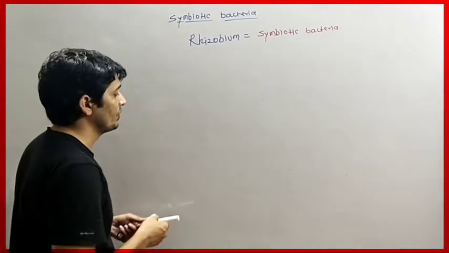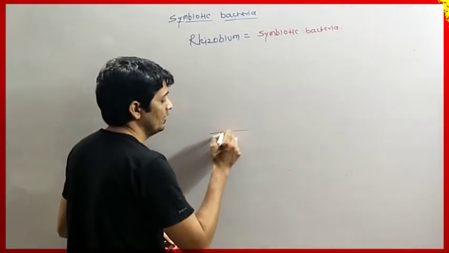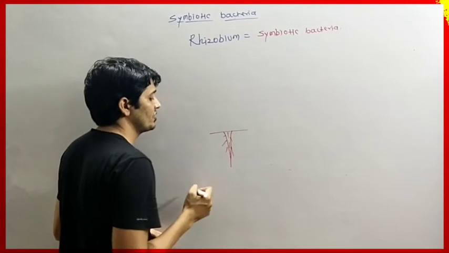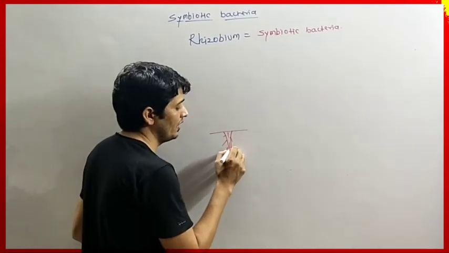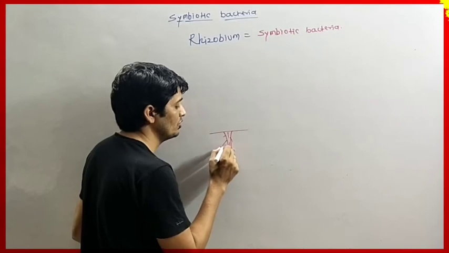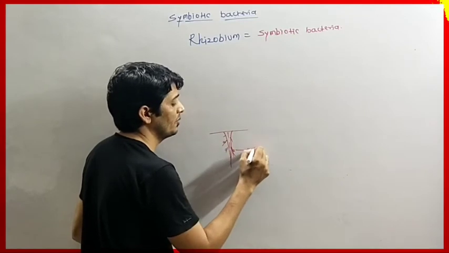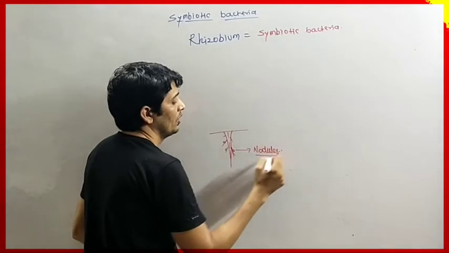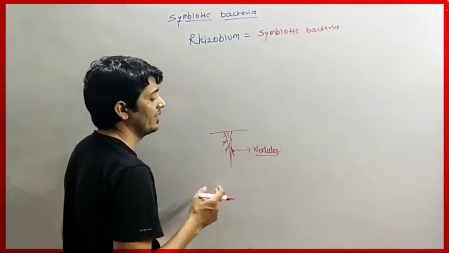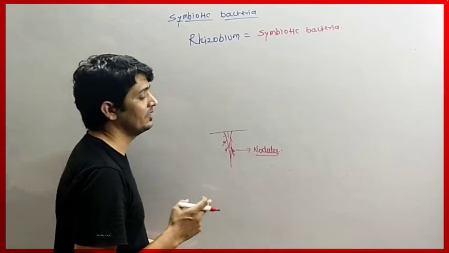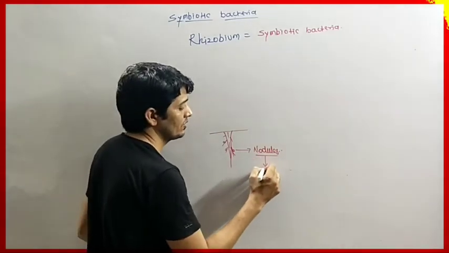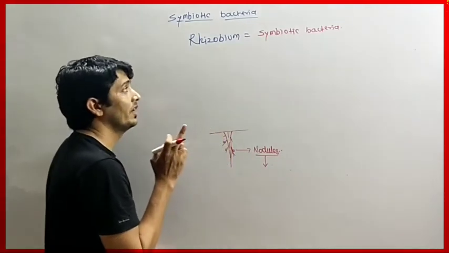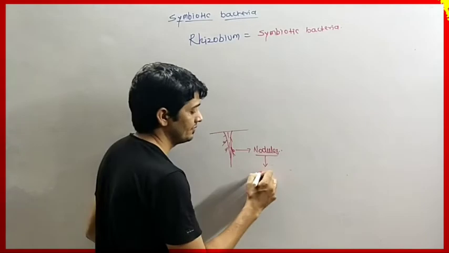As we know, the leguminous plant has a taproot system, and in the root of the leguminous plant small nodules are present. So these are nothing but nodules. In these nodules the Rhizobium bacteria grows easily. The nodules are formed due to the infection of Rhizobium bacteria.